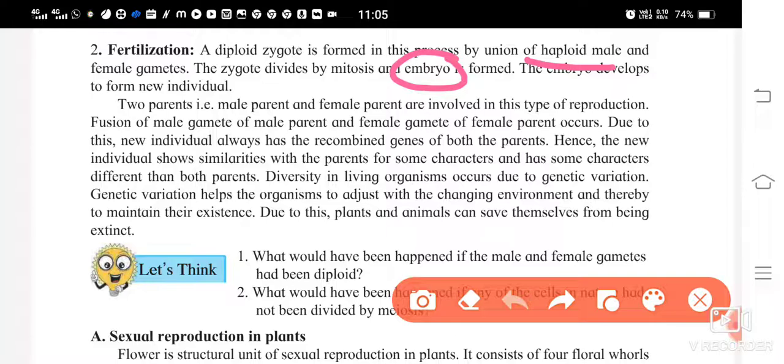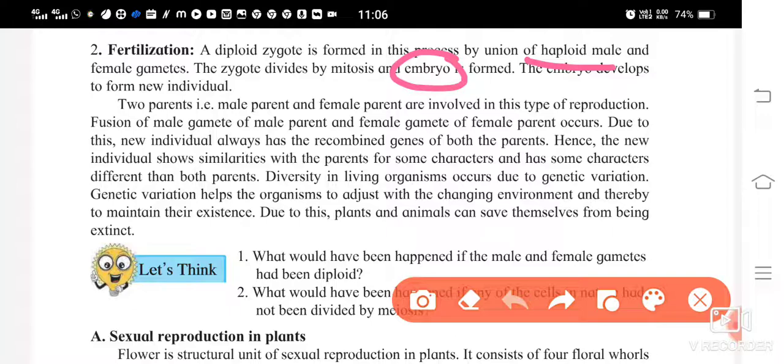Two parents, that is the male parent and the female parent, are involved in this type of reproduction. So in the case of sexual reproduction, two parents are required, that is the male parent and the female parent. They are going to be involved in this sexual type of reproduction.